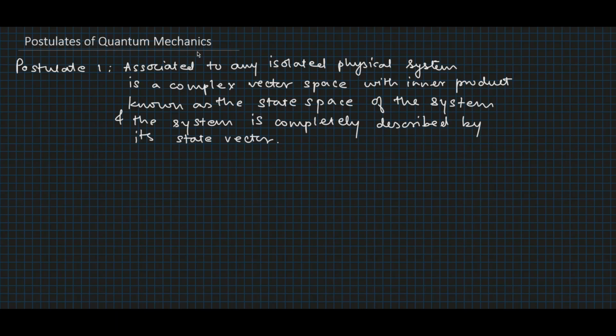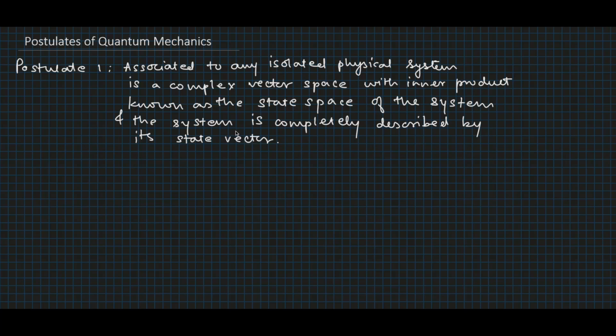Let's talk about the postulates of quantum mechanics. So, the first postulate says that associated to any isolated physical system is a complex vector space with inner product, that is a Hilbert space known as the state space of the system, and the system is completely described by its state vector, which is a unit vector in the system's state space.